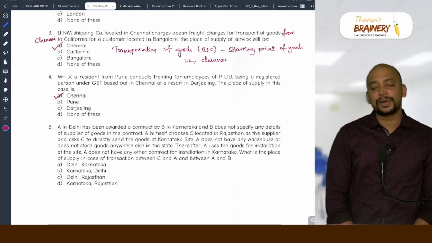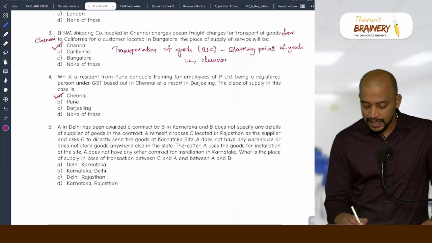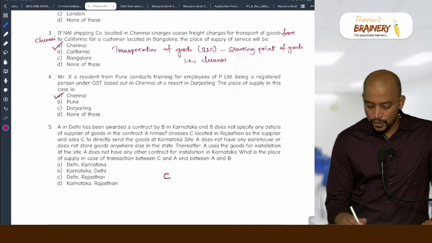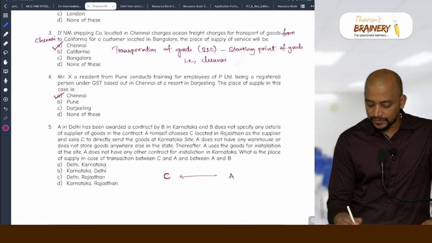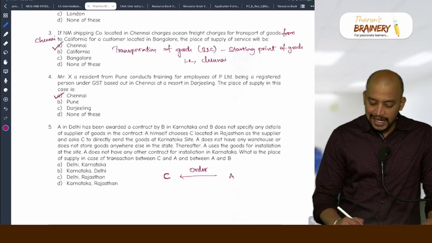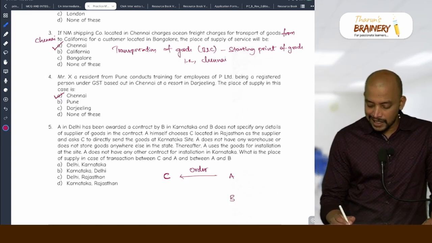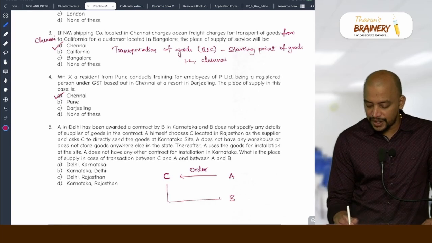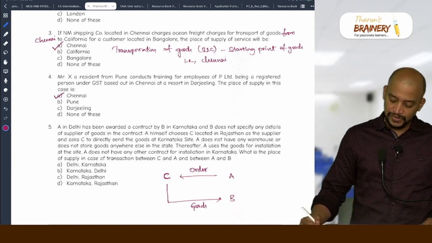So who is the supplier here? C. Okay. And who placed the order with C? A. So A placed the order. A placed the order, and C directly delivered the goods to B. So C has delivered the goods to B. Correct? Then C will raise invoice to whom?